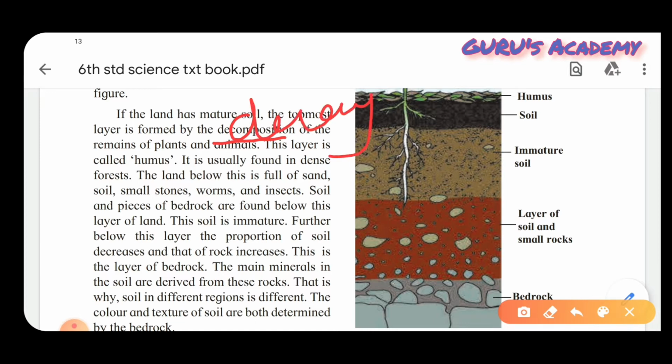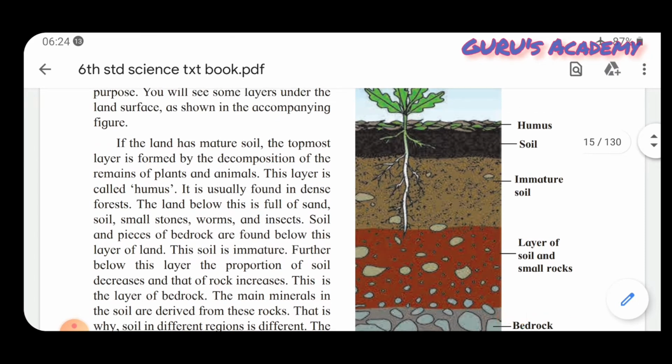Decay means when the plants or animals die off, they fall on the land, and they decay. Decomposition means decay. So this layer is called humus. That means when plants or animals die and fall on the land, they decay, and that is the portion which is called the humus,